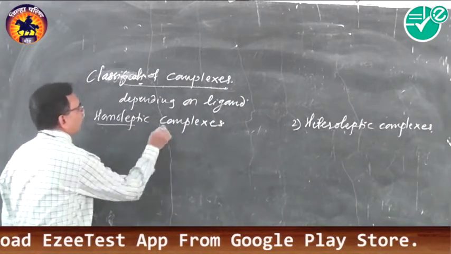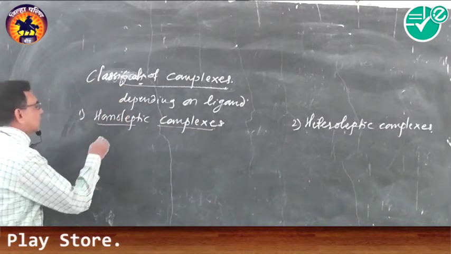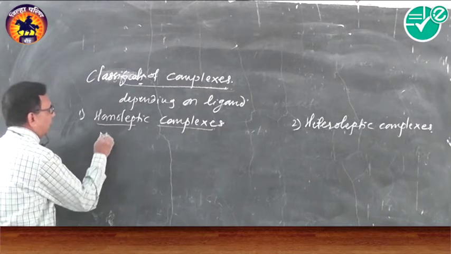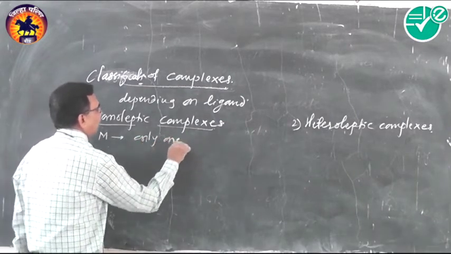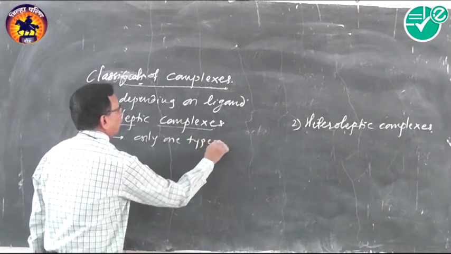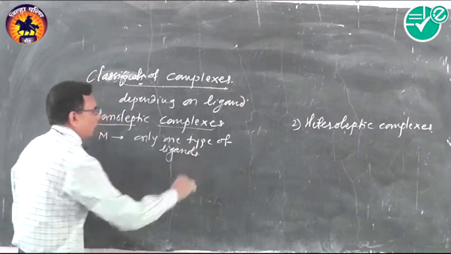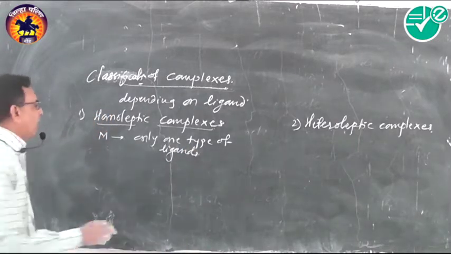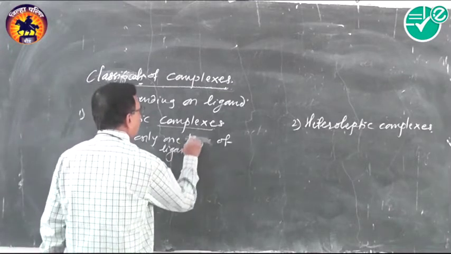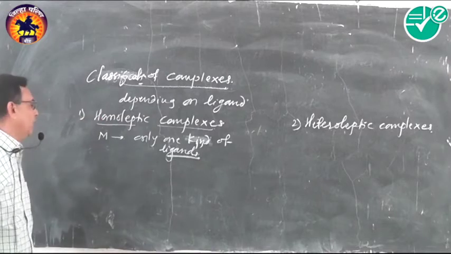So what are homoleptic complexes? In these homoleptic complexes, the central metal ion is attached to only one type of ligands. The central metal atom is attached to only one kind of ligands or donor atoms.